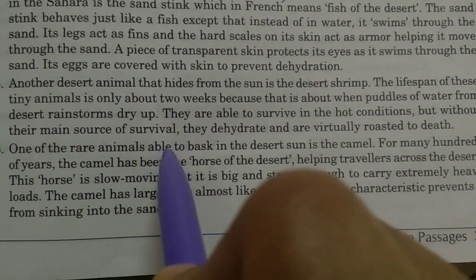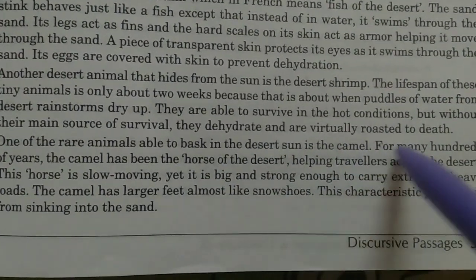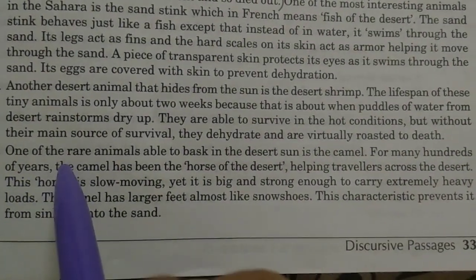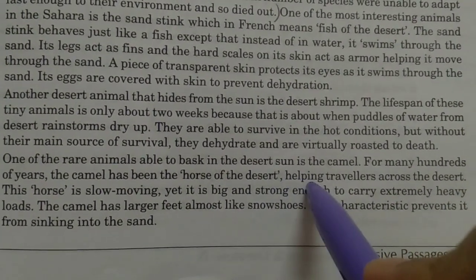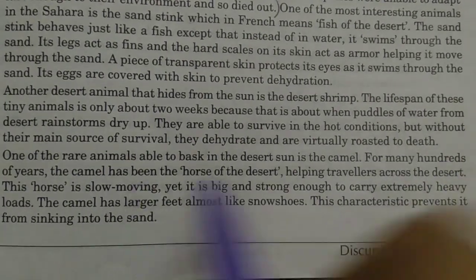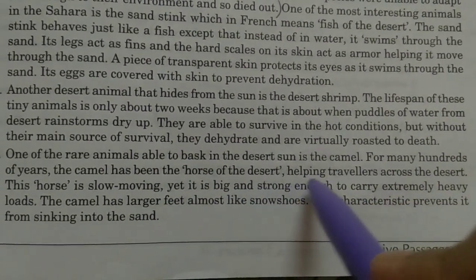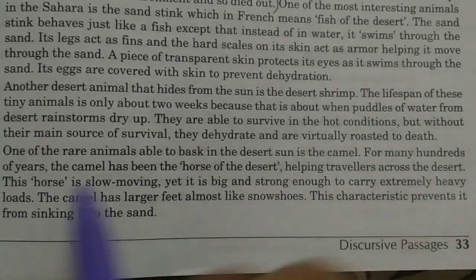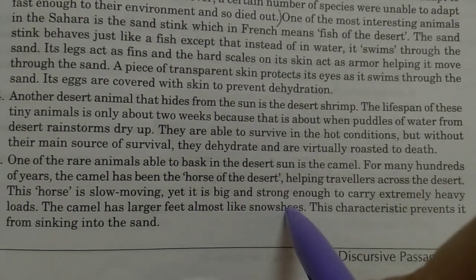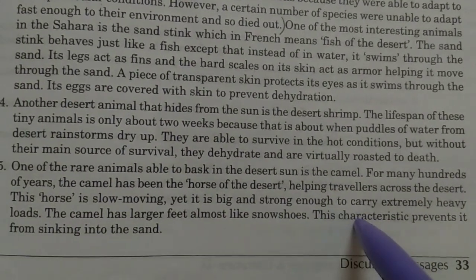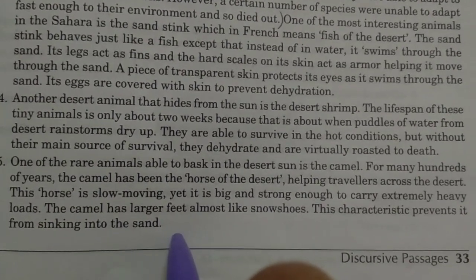One of the rare animals able to bask in the desert sun is the camel. For many hundreds of years, the camel has been the horse of the desert, helping travel across the desert. This horse is slow moving, yet it is big and strong enough to carry extremely heavy loads. The camel has large feet, almost like snowshoes. These characteristics prevent it from sinking into the sand.